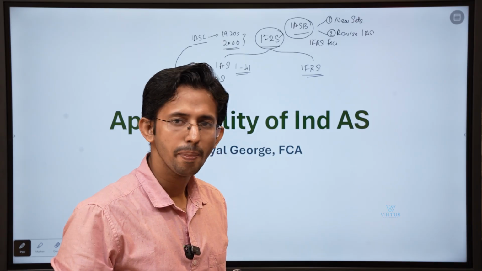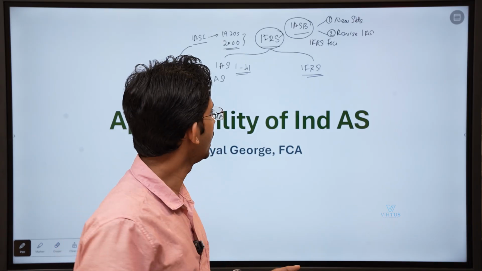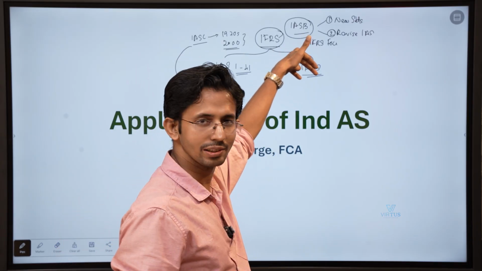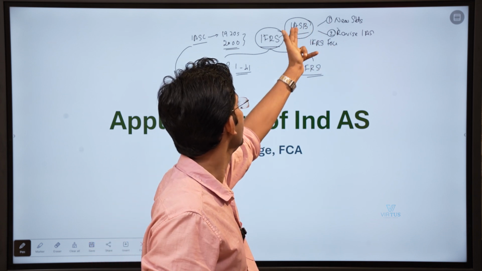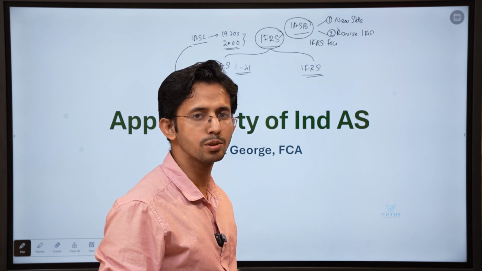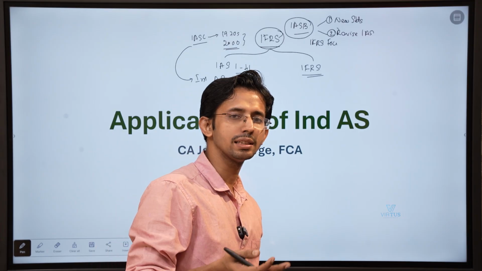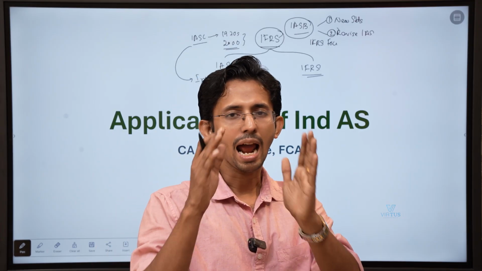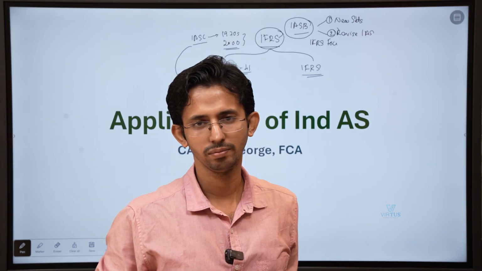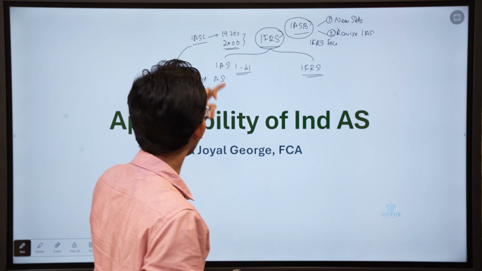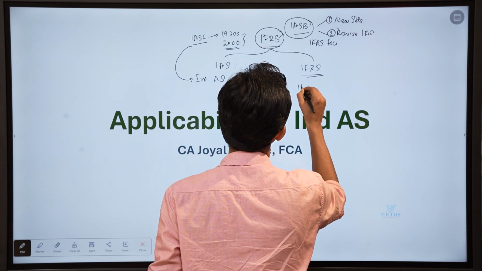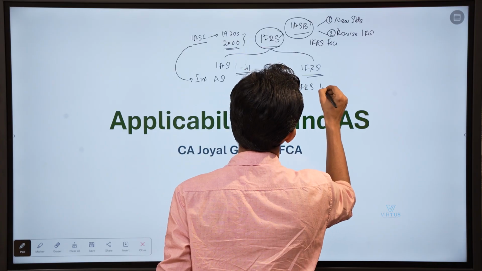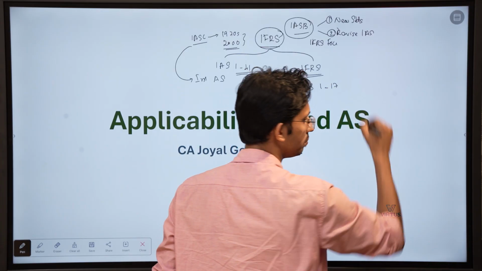Similarly, they might issue new standards, because that is also a role of IASB. When they issue new standards, those also will be named IFRS. So you have IAS 1 to 41 and you have IFRS 1 to almost 17 now.